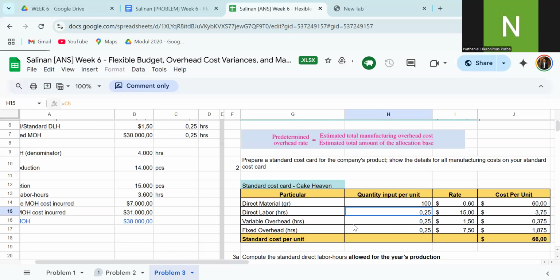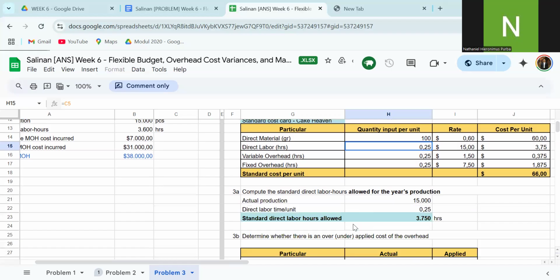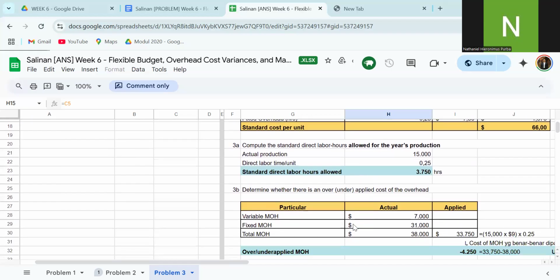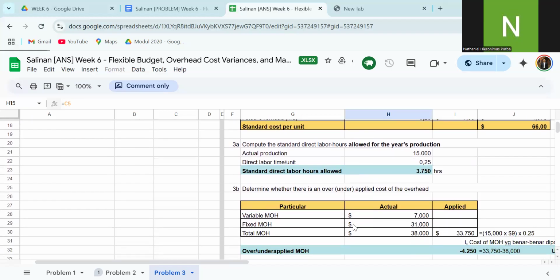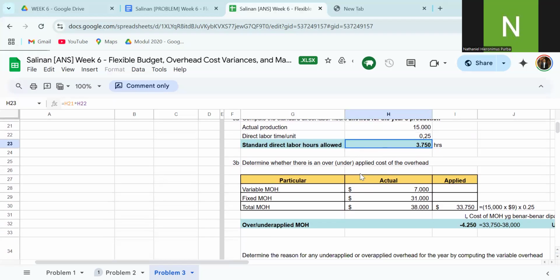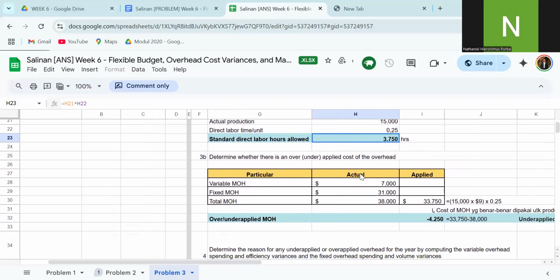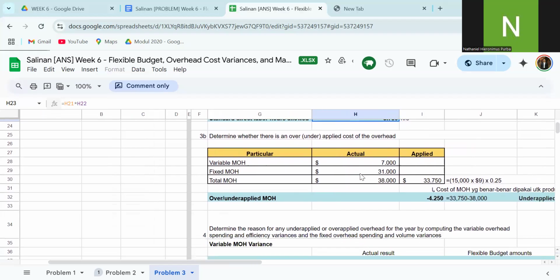So the standard cost per unit is $66. Then compute the standard direct labor hours allowed for the production. The actual production is 15,000 and direct labor time per unit is 0.25, so the standard labor hours allowed is 3,750.